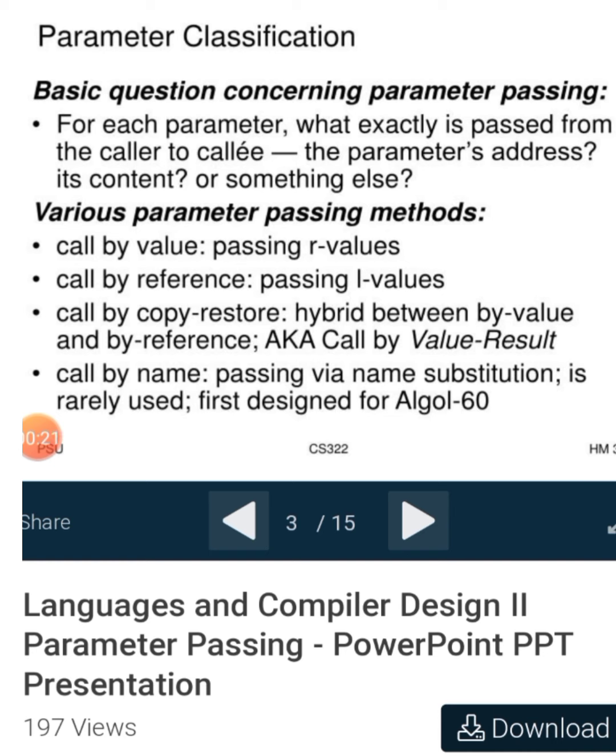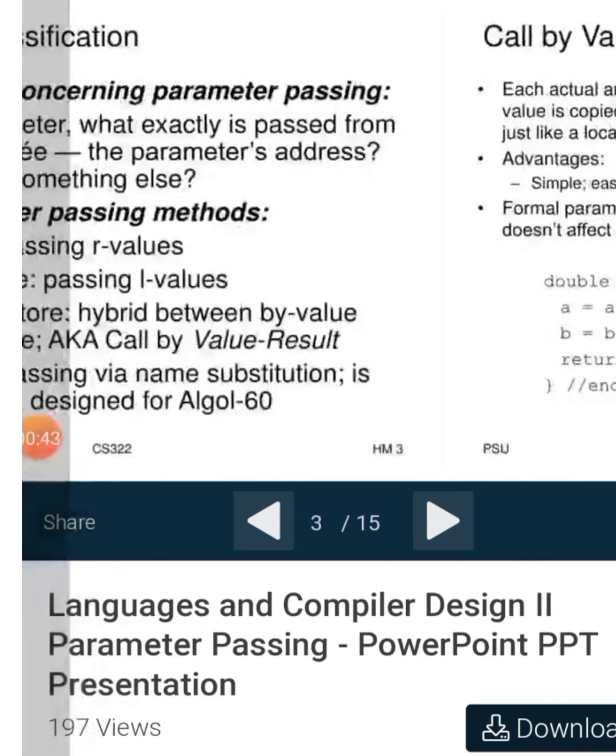Various parameter passing methods: call by value, passing R values; call by reference, passing L values; call by copy restore, a hybrid between call by value and call by reference, also known as call by value result; and call by name, passing via name substitution, which is rarely used. It was first designed for ALGOL 60.